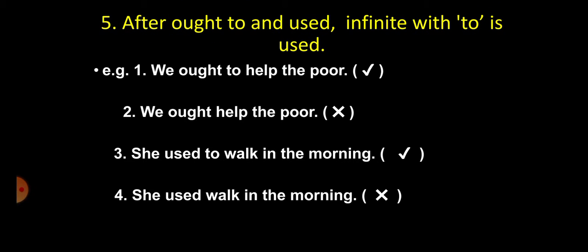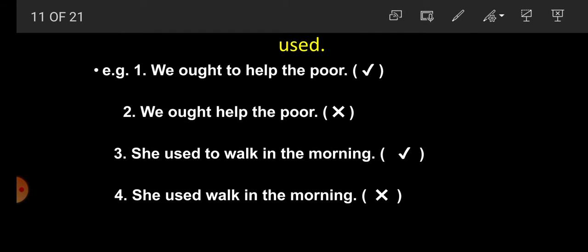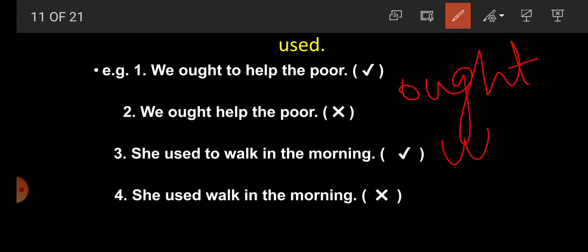Now fact number 5. After ought and used, the infinitive to is used. Students, after ought and used, what do we use?